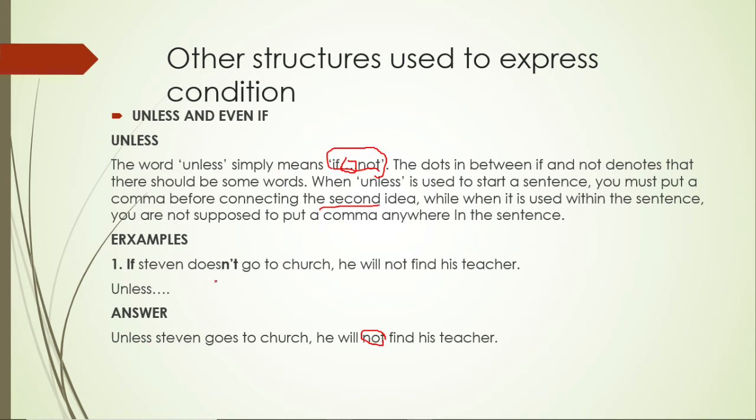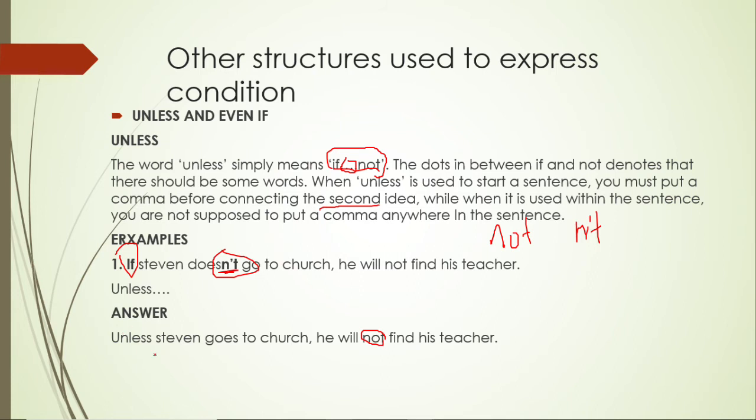So this if and this not here, the not, when you say not here, you can write it in contracted form like this. So the simplest thing you can do with unless is to look for the words not and if, then you eliminate them and replace them with the word unless. Simple.